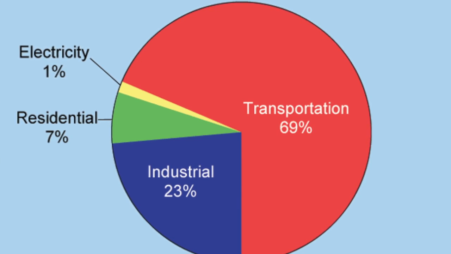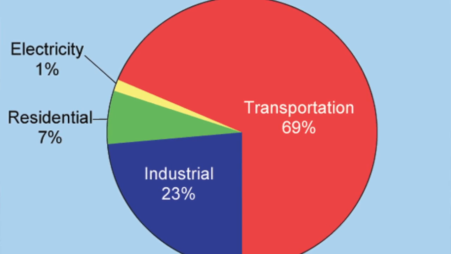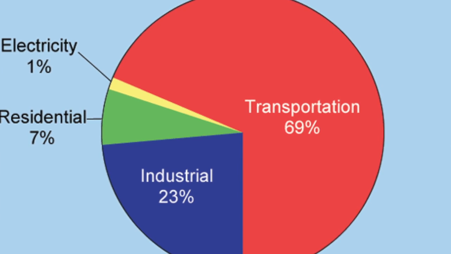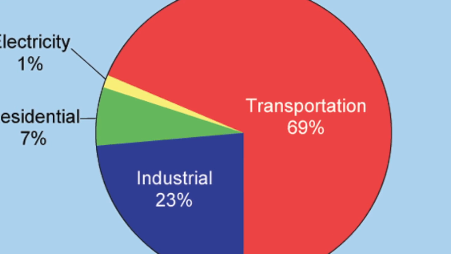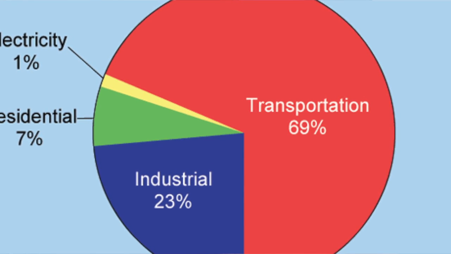The main uses in the US are for transportation, which is 70%, industrial use, which is 25% of the oil, and residential, which is only 3%, so most of it is used in transportation.